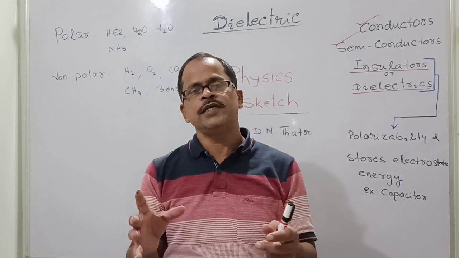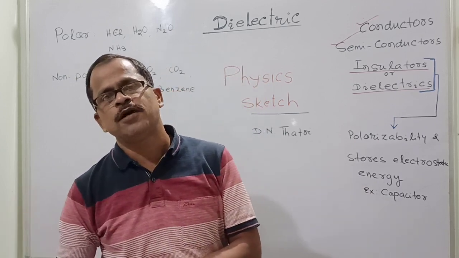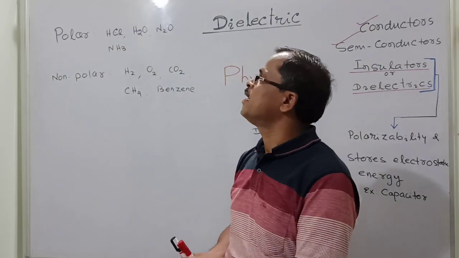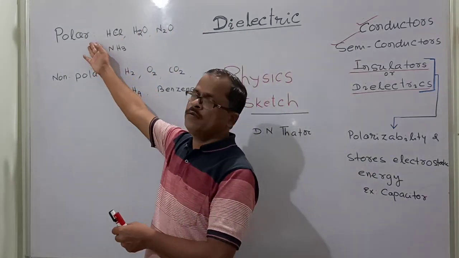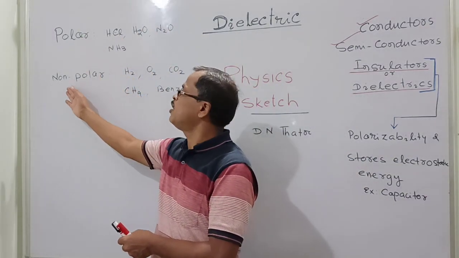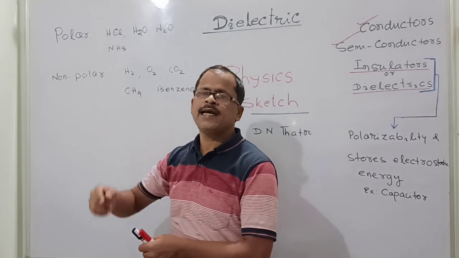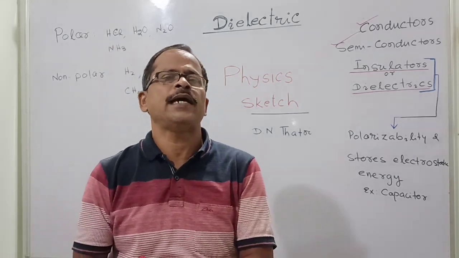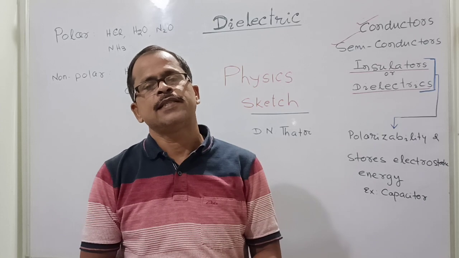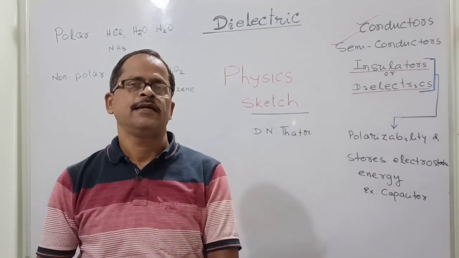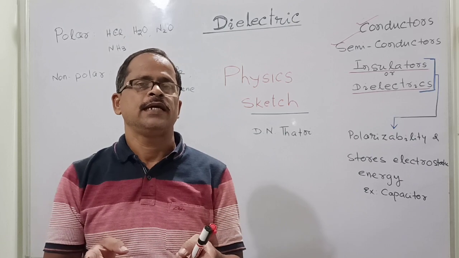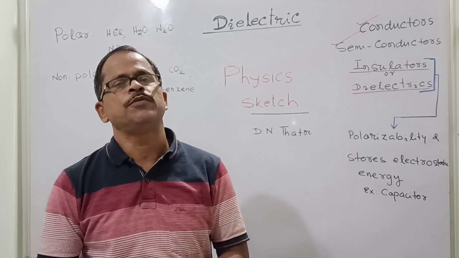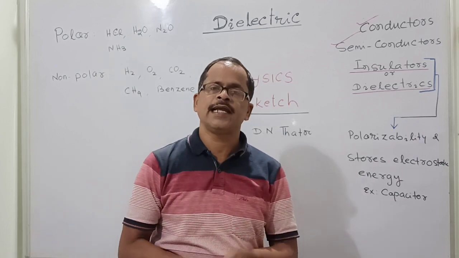Inside the body, positive charge and negative charge are developed, and they develop a dipole moment. Accordingly, they are classified as polar dielectrics and non-polar dielectrics. Another thing I am going to explain here: if a very high potential difference is applied to a dielectric medium, then it will also carry electricity, and the potential at which a unit thickness of a dielectric will carry electricity is called the breakdown voltage, or the dielectric strength of that material.